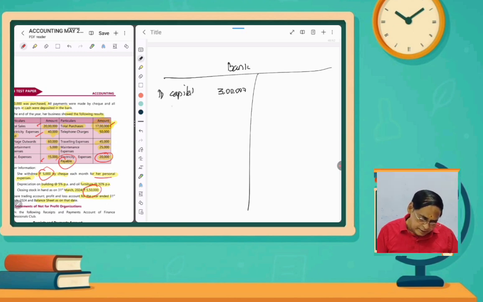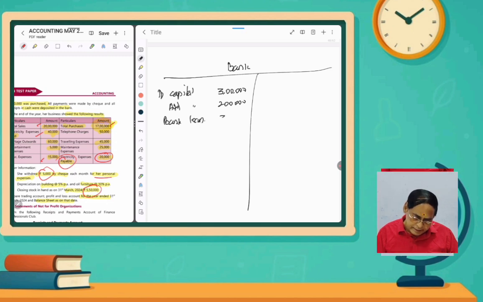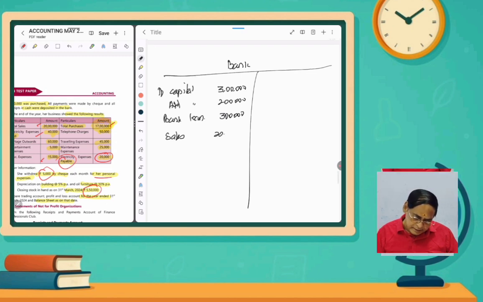And then additional capital he brought in, 2 lakhs. So this is a receipt. And then bank loan we borrowed, 3 lakhs. And then sales amount, that is also a receipt, 20 lakhs. So these are the receipts.